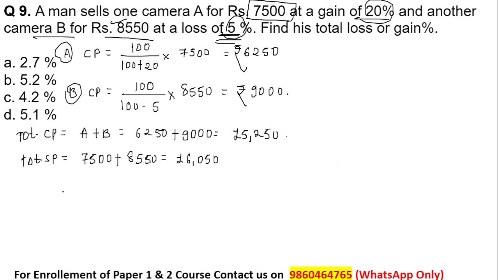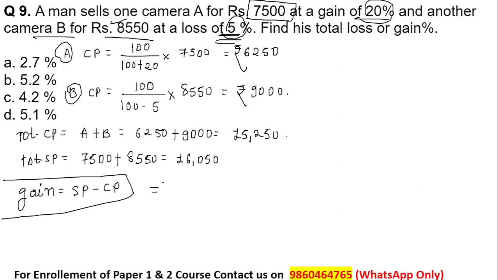16,050. So here the gain is equal to the selling price minus the cost price. We know this formula, right? We know this relation now. So after finding out the total selling price, total cost price, we can find the gain now. Very simple. And the gain is equal to 16,050 minus 15,250. This is equal to 800 rupees.